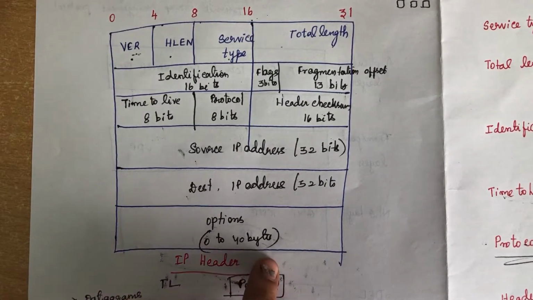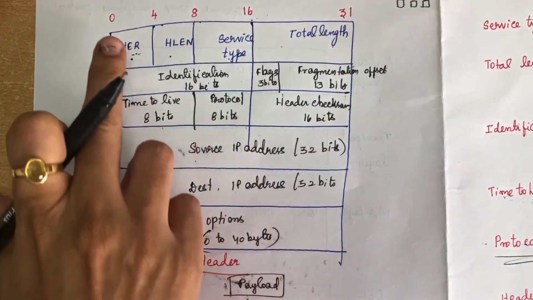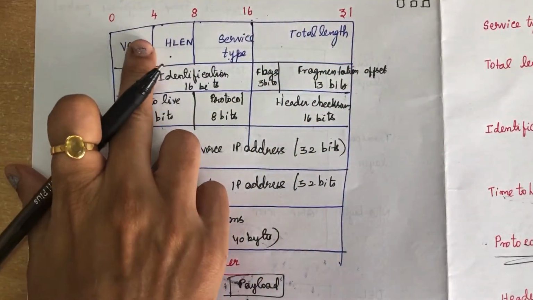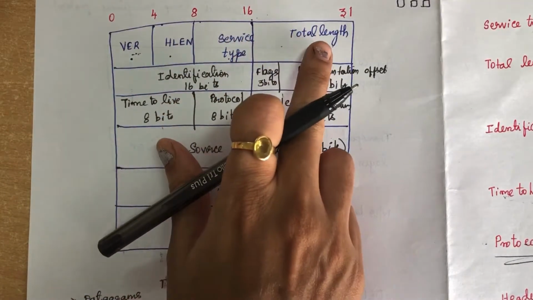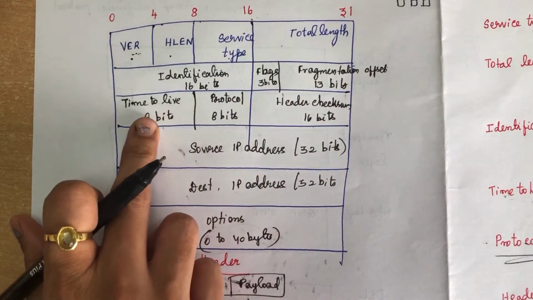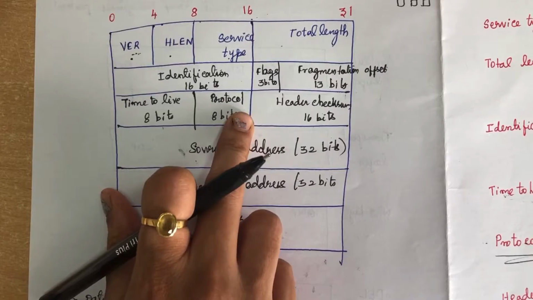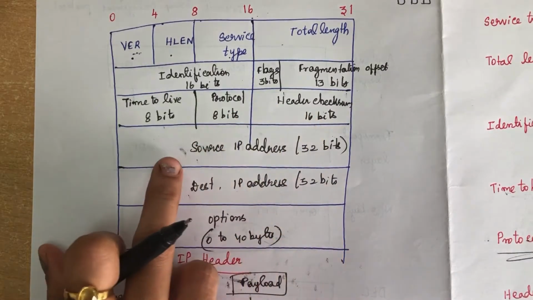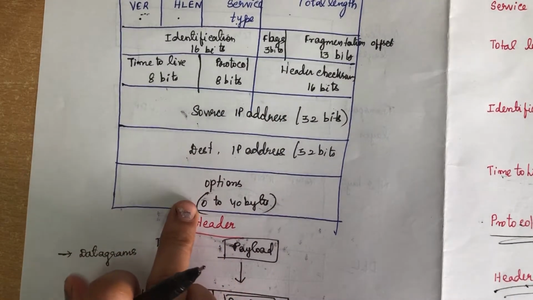Along with the data, you have to send this IP header, which contains all this information: version number, header length, service type, total length, identification number, flags, fragmentation offset, time to live, and then protocol. You have to mention the header checksum, source IP address, destination IP address, and the options.